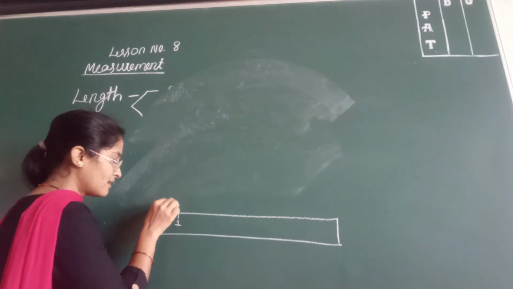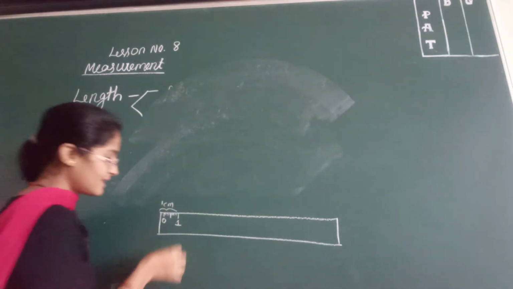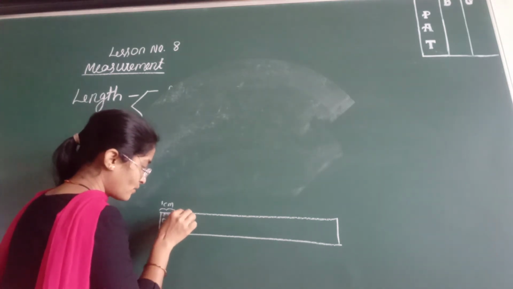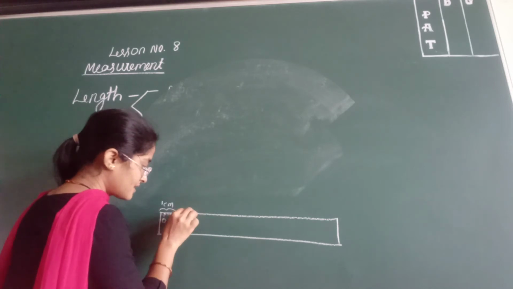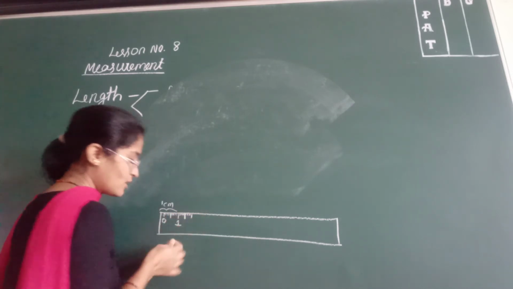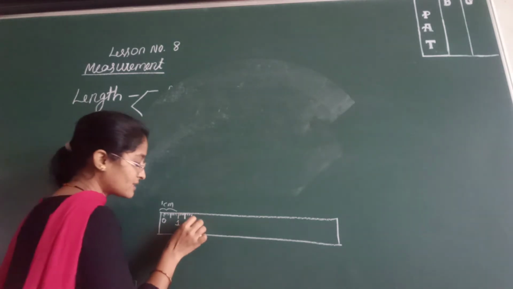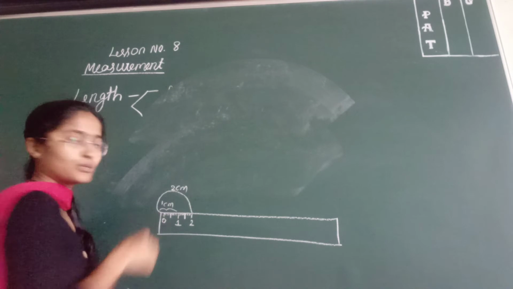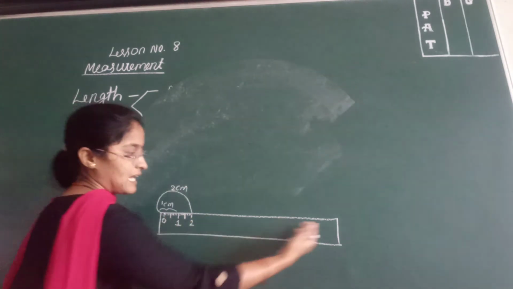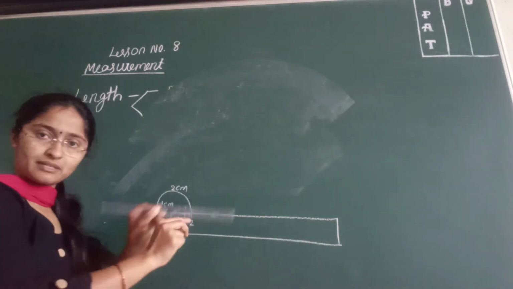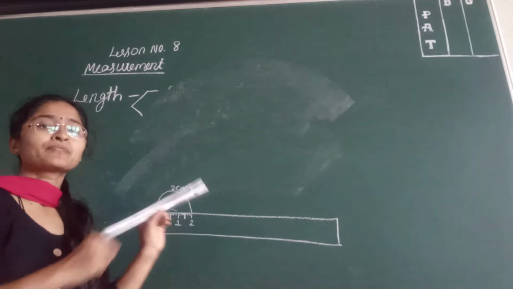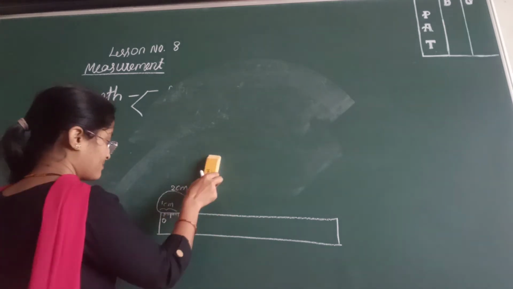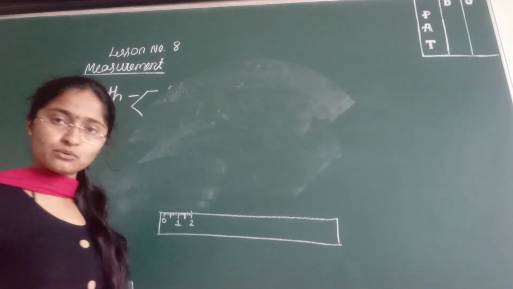Then again you will get subdivisions till 10. 1, 2, 3, 4, again 5, 6, 7, 8, 9, 10. So again 10, this we call 2 centimeter. From here to here it is 2 centimeter. Like this it will go on till 30 centimeter. This scale is about 30 centimeter and the smaller one which you have is about 15 centimeter. So now let us measure an object using this scale.